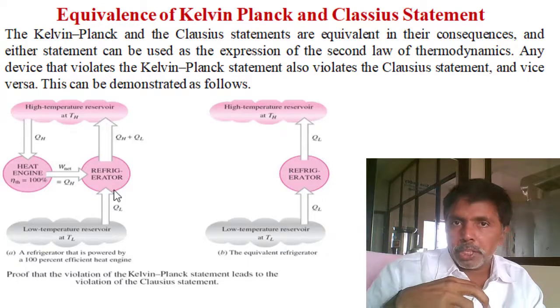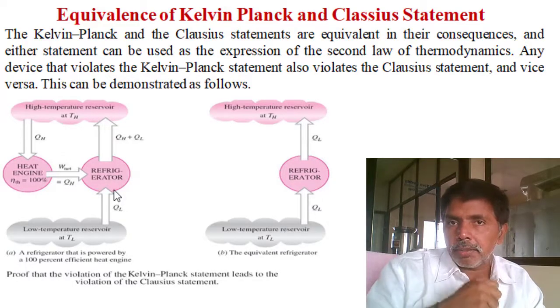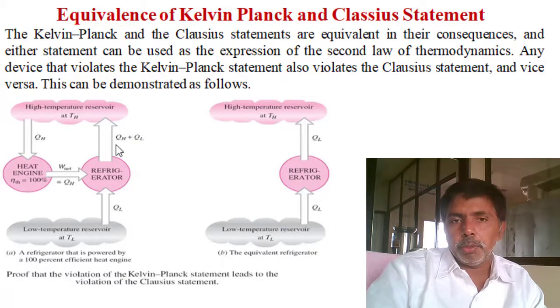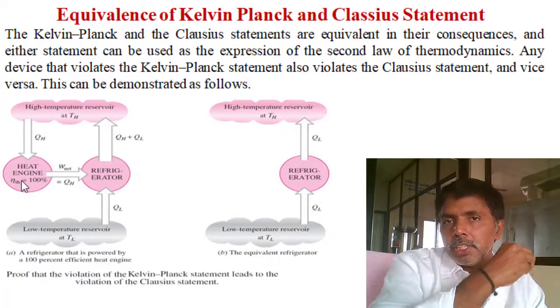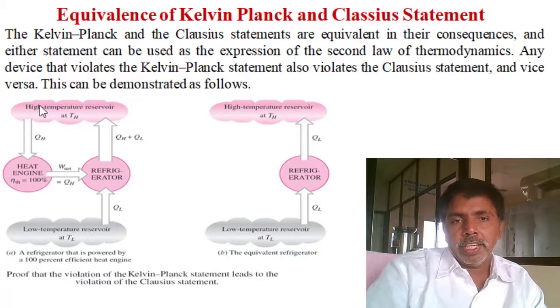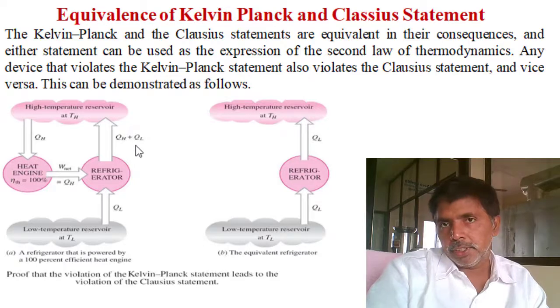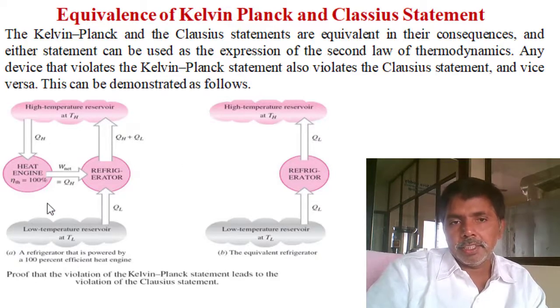Whatever work input we are giving, we are raising the pressure. What is the target of raising pressure? Raising the temperature. So automatically it is also converted to heat. Whatever W net we supply, that energy also is rejected to the high temperature reservoir. So QL plus W net. Here W net is QH, because the heat engine is assumed to have 100% efficiency, there is no loss. So we extract QH of heat and reject QH plus QL. This is the final result of simplifying this engine and heat pump combined.